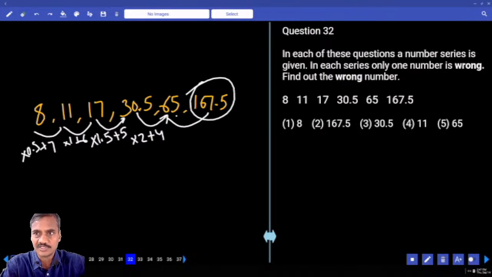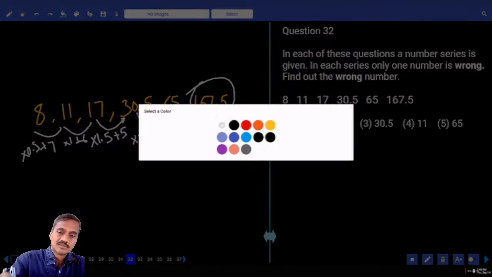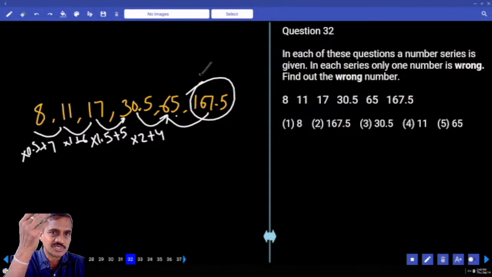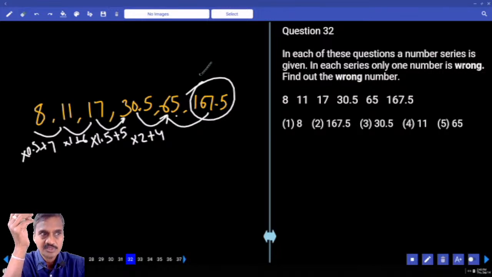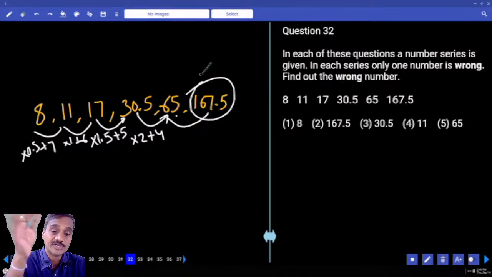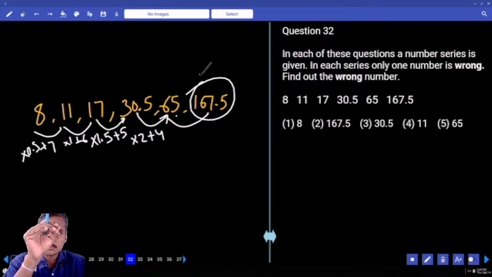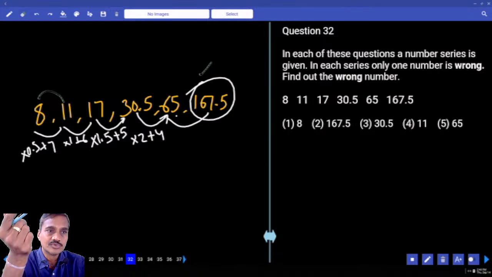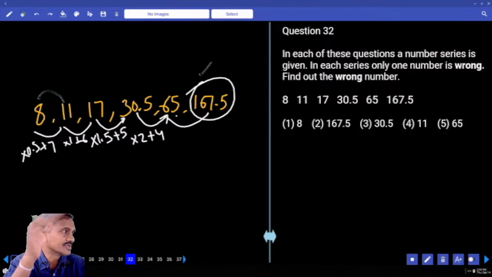You can check your panel. Done with this? Now rather than working out like this, tell me what you will do. First, we identify the model, is it clear or doubtful? If you have not identified it, you go into differences, it is very complicated. Then if you could find out the model, that is combination. If you have started with this one, where do you start, 8 into 1, 1.5 minus 1? It is not working here, 8 into 1 plus 4 into 1 plus 6 is not working again.